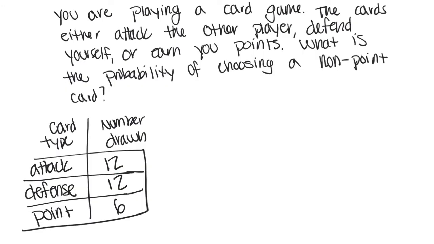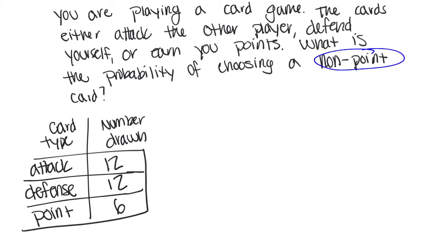Another way you might see it is in a table like this. You are playing a card game. The cards either attack the other player, defend yourself in the game, or earn you points. What is the probability of choosing a non-point card? Let's look at the table. I can see there's 12 attack cards that someone drew, there's 12 defense cards, and 6 point cards. We are looking for the probability of a non-point card.